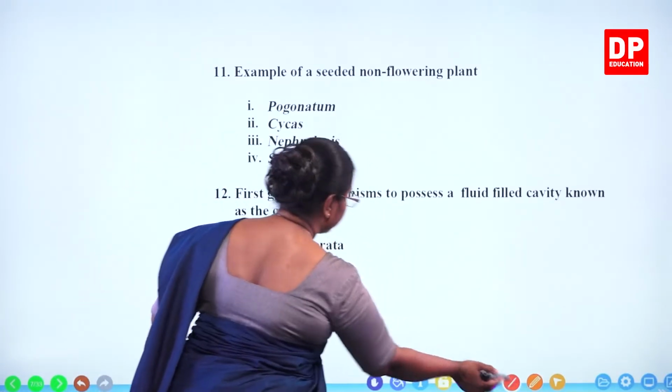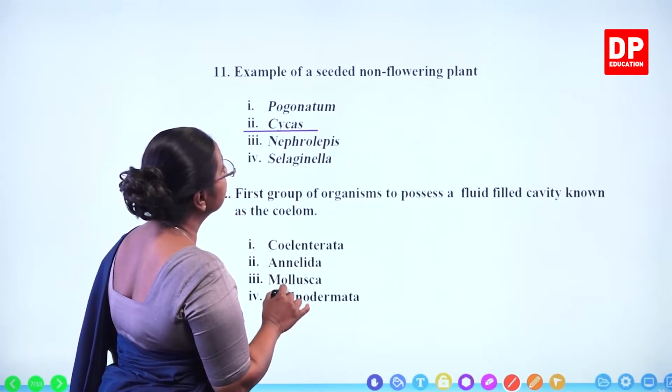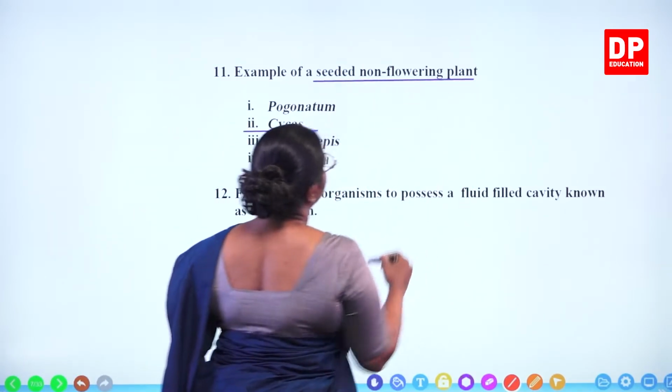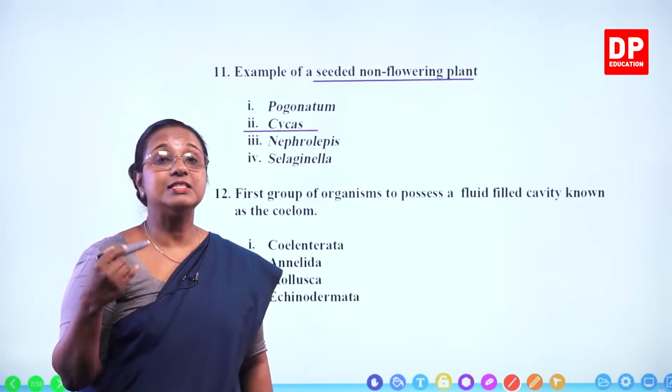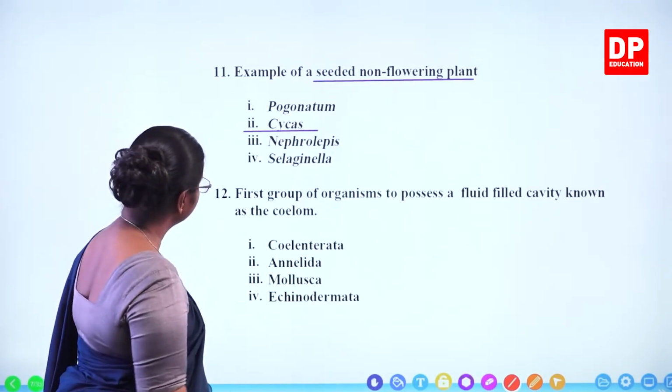So the correct answer would be Cycas. Example of a seeded non-flowering plant. So seeded non-flowering plant, or we call it a non-flowering seed plant. Both terms are fine. Then we have the 12th question.